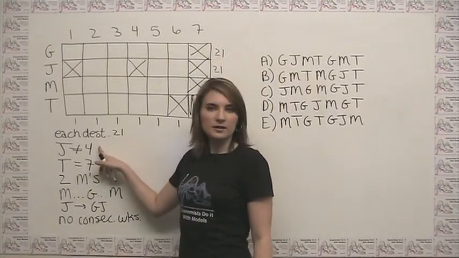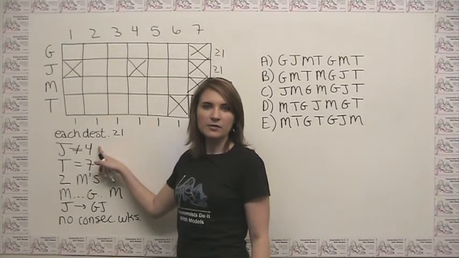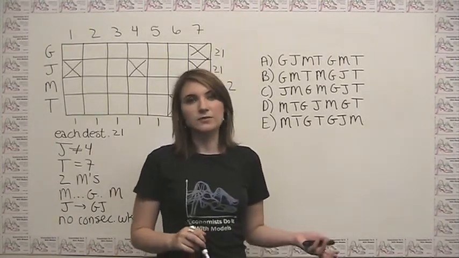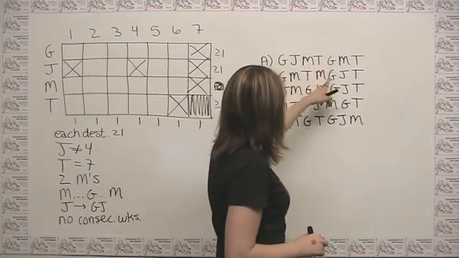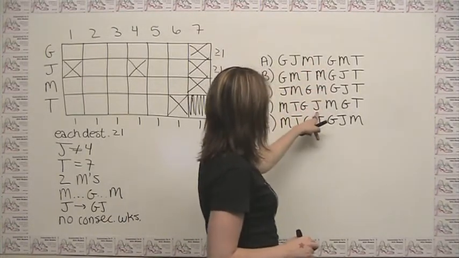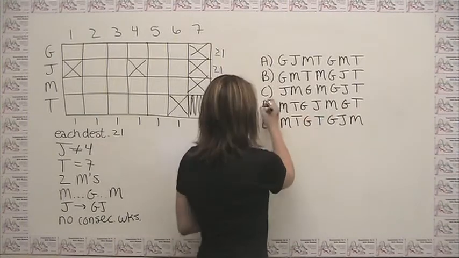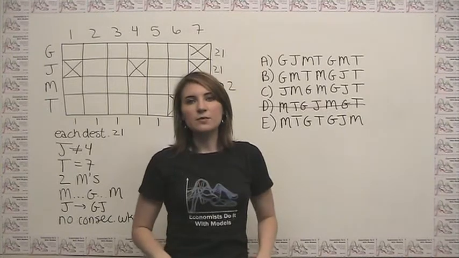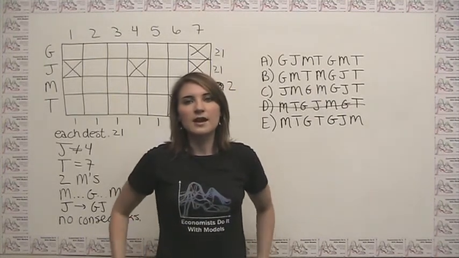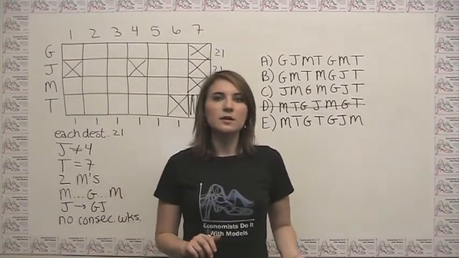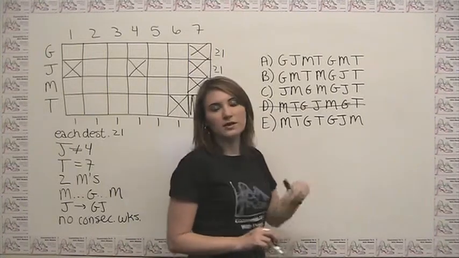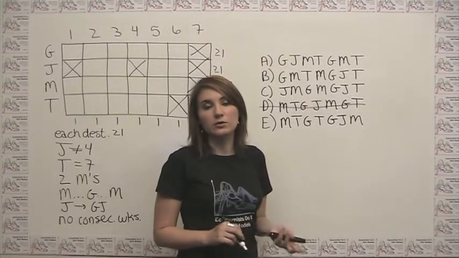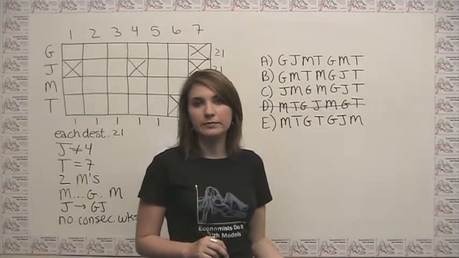If we start here and we say that J cannot show up 4th, we could just easily scan our answer choices and get rid of those answer choices where J is 4th. So this one's okay, this one's okay, this one's okay. Oh, in choice D, J is 4th, so we can cross that one out right away. And like we said before, it's helpful to cross out the entire answer rather than just the letter, because it helps you make sure that you don't keep looking at it. It's already out of contention because it broke one rule, and it'll just help you be efficient in that way.